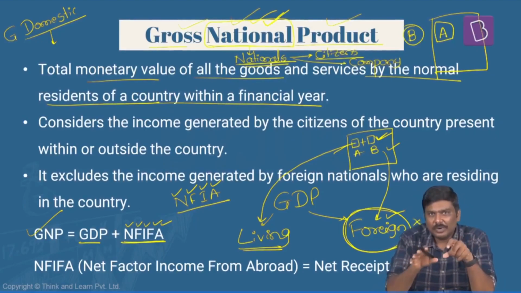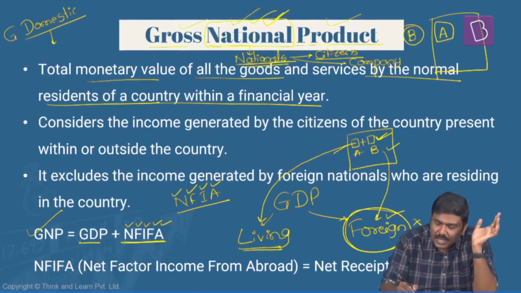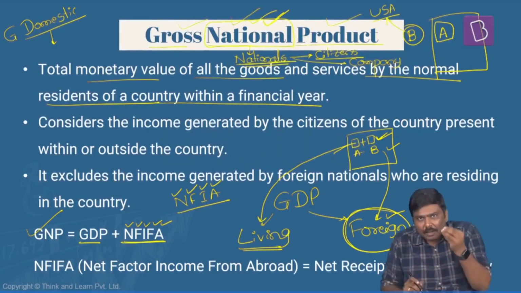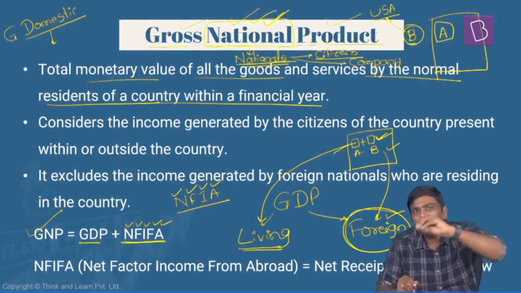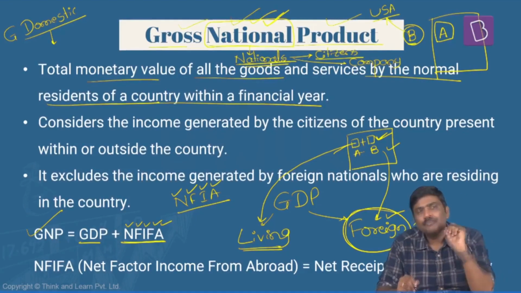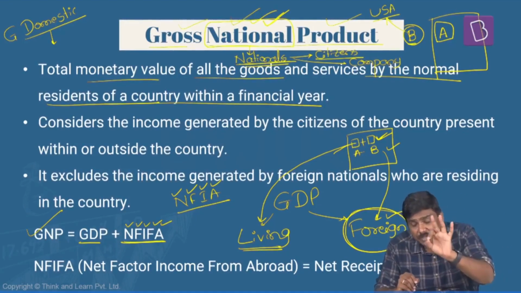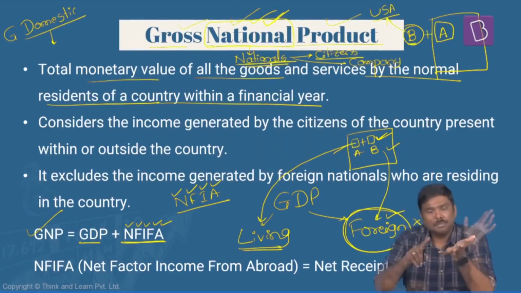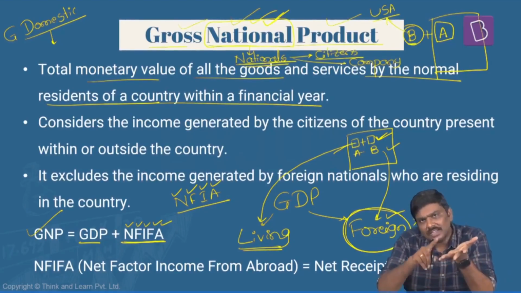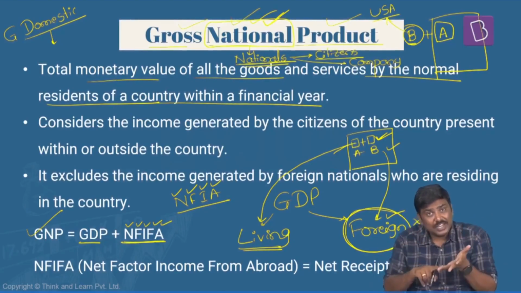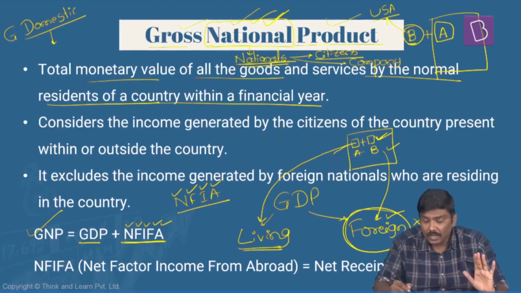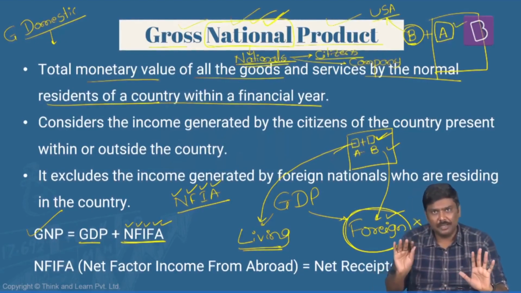B, let's say for a period of 6 months or 7 months, has shifted to USA, is working in USA. Will the income generated by B be part of India's GDP? No. But can it be part of India's GNP? Definitely yes. The production done by A as well as B will be part of India's GNP, but the production done by only A will be part of India's GDP.